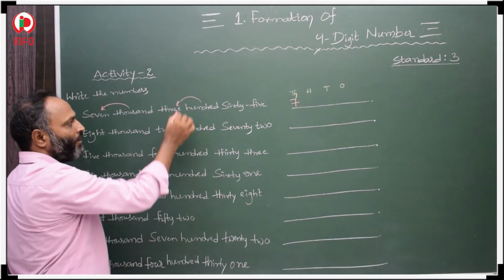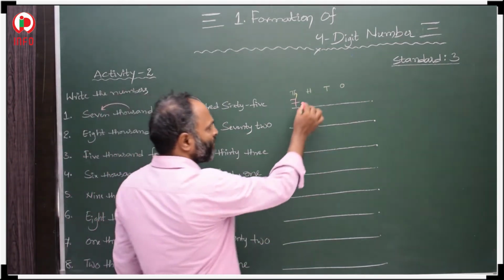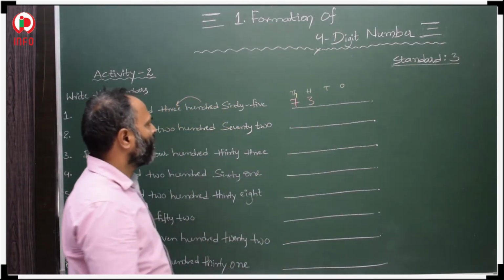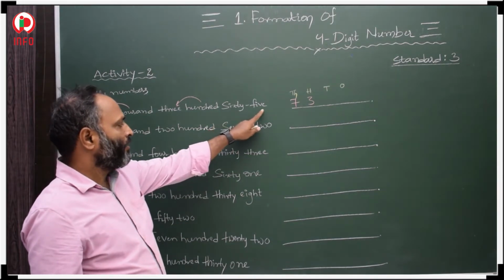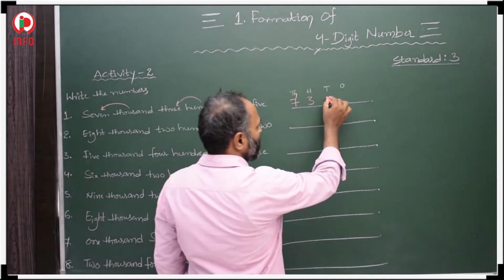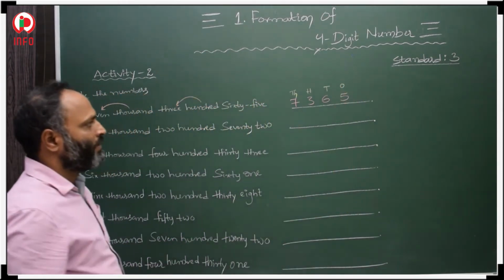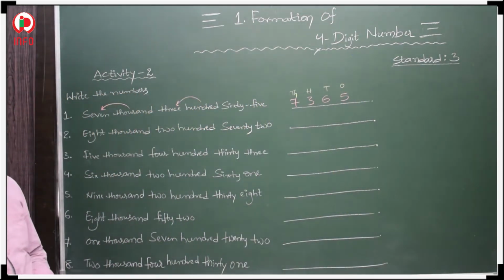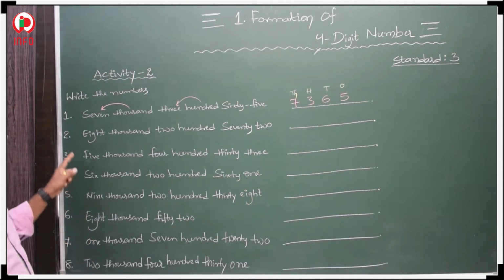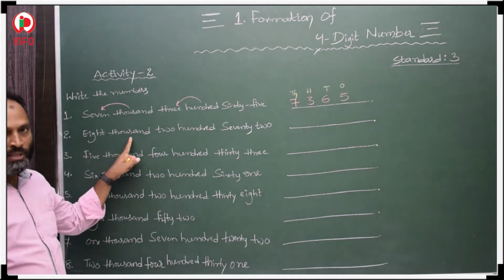300. In the hundreds place 3. 365: 6 is in the tens place, 5 is in the ones place. This is 7,365.